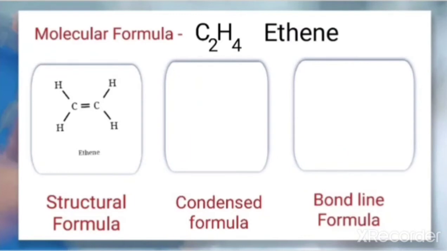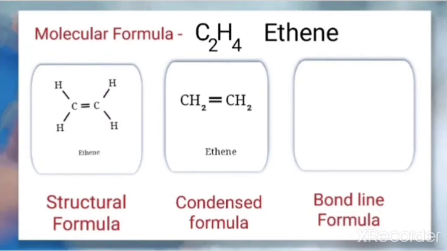But as I told you, it is time consuming. So how can we condense this one? I told you the carbon-carbon single bond need not be represented in the condensed formula. But a double bond should be represented, and the bonds between carbon and hydrogen should not be represented. We can condense this in this manner: CH2 double bond CH2. That is the condensed formula for ethene. What about the case of bond line?